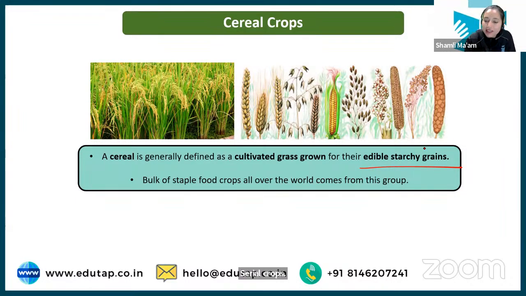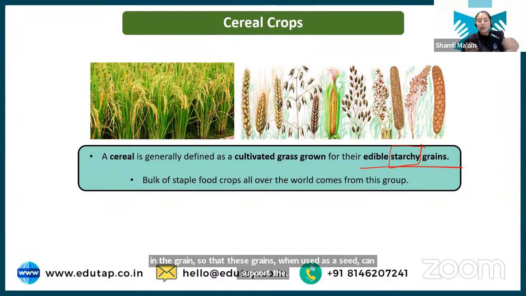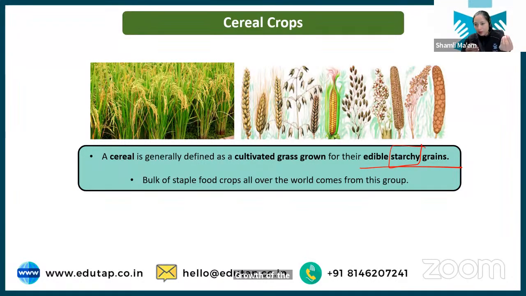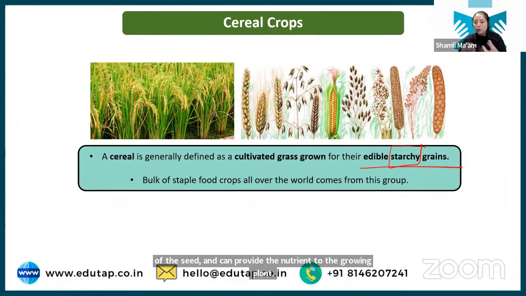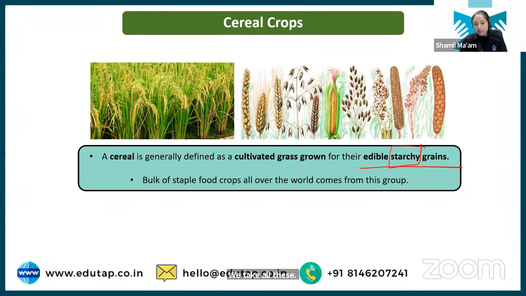Starchy means they have starch. Starch is a form of glucose, you can say. Basically, plants store glucose in the form of starch. And in the grains, the plant has stored all this starch so that when the grains are used as seed, they can support the growth of the seed and provide nutrients to the growing plant. So we take all these starchy grains and we consume them. I hope this is clear.